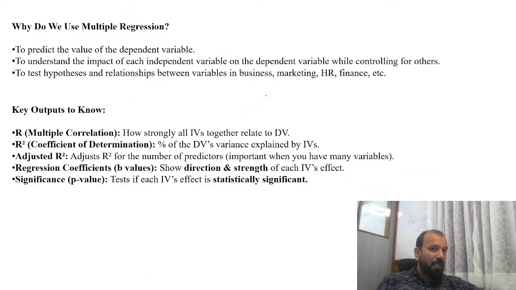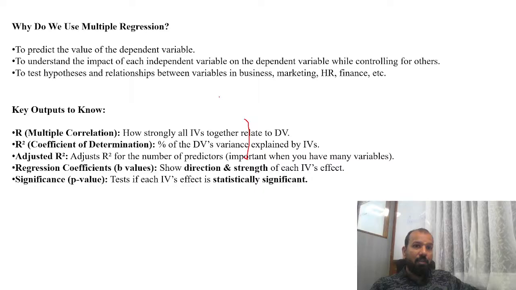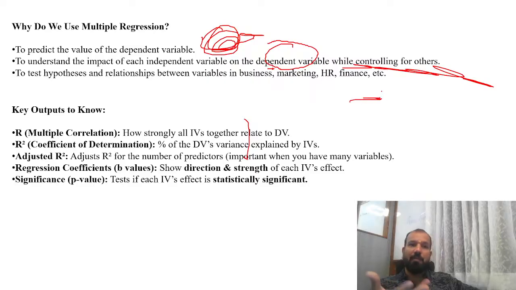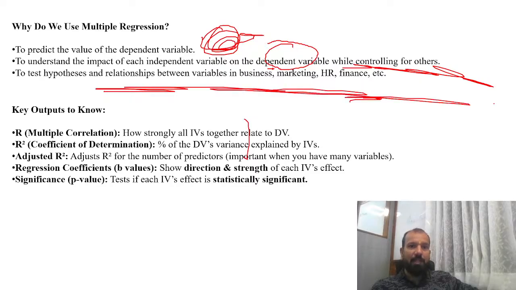How do we use multiple regression? You have to understand where it is applied. To predict the value of the dependent variable, whenever we just want to predict the value of the dependent variable, we apply multiple regression. To understand the impact of each independent variable on the dependent variable while controlling the others. And to test the hypothesis and relationships between variables in business, marketing, HR, finance.